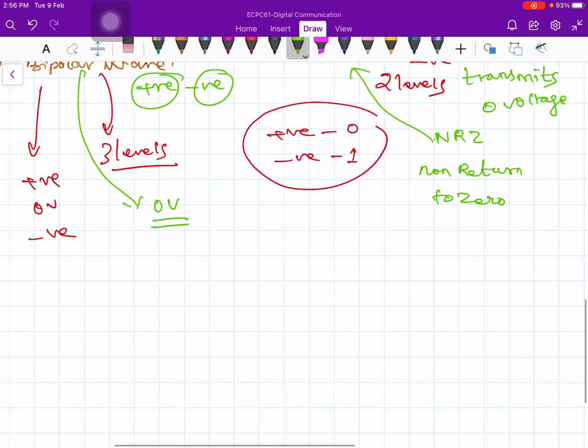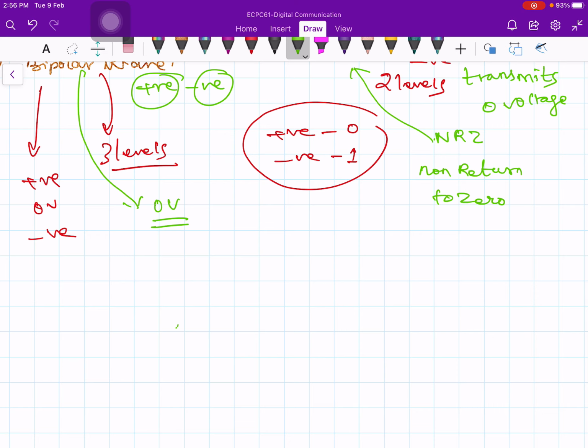Now let us take the so-called polar waveforms, because as far as the choice between unipolar and polar is concerned, it is quite obvious that a polar waveform will be a better choice. A unipolar waveform will always end up transmitting some DC voltage. That means you are transmitting some power.